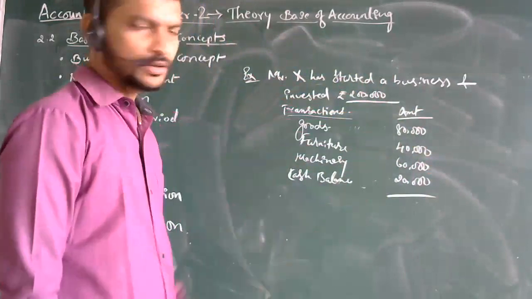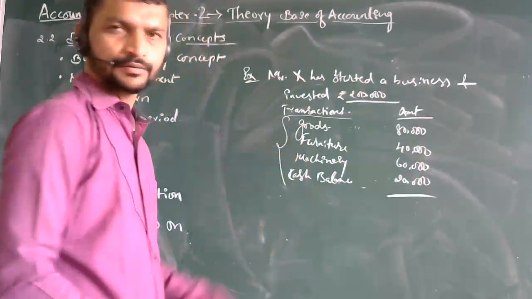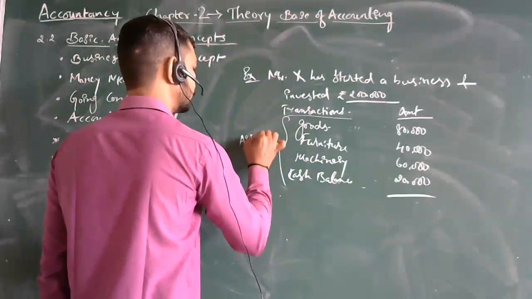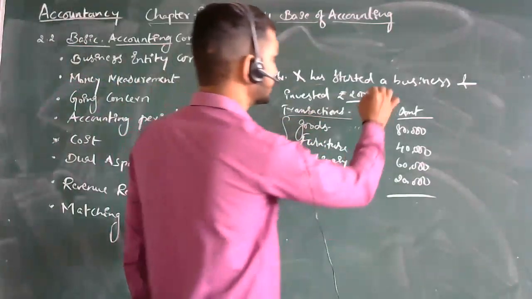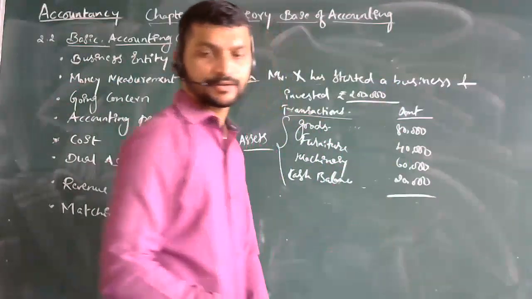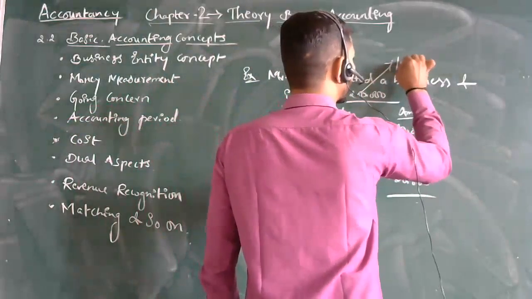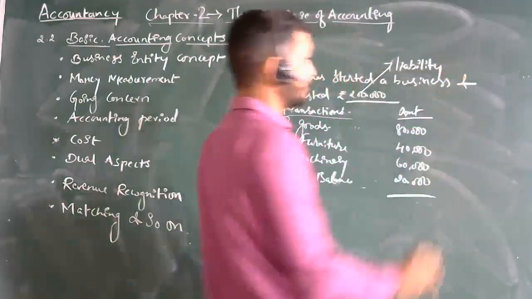Now in this, whatever we have taken, we made the investment in the assets. These are the assets of the business, and this is the investment. Investment is nothing but the liability. This is the liability for the business.